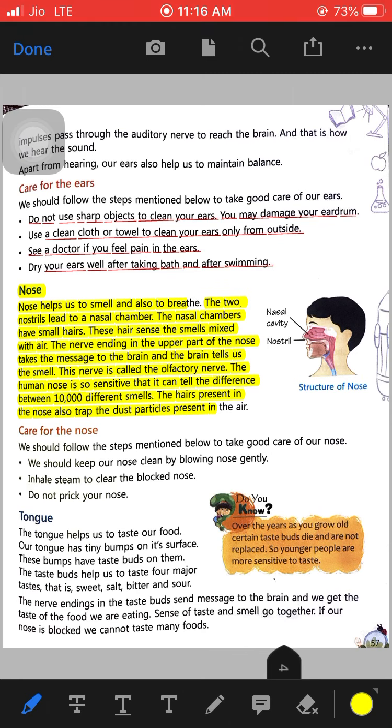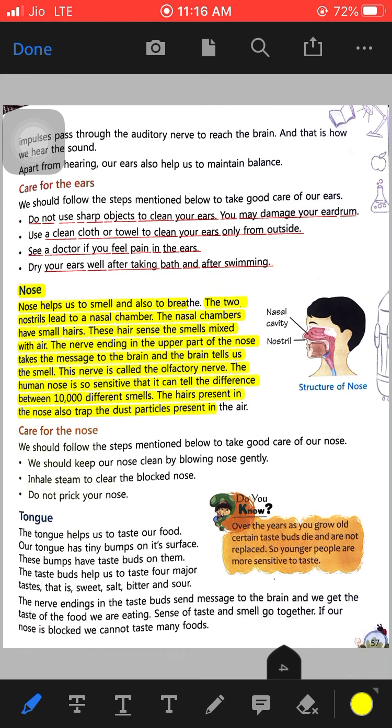These hairs sense the smell mixed with air, and the nerves ending in the upper part of the nose take the message to the brain, and then the brain tells us the smell, whether it is a good smell, a kind of fragrance, or a foul smell.